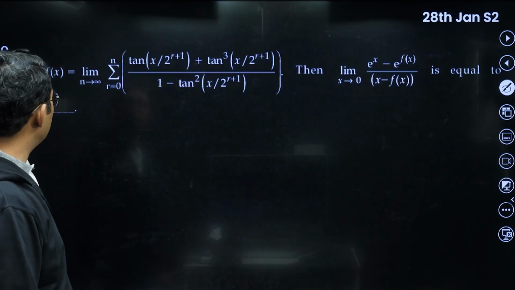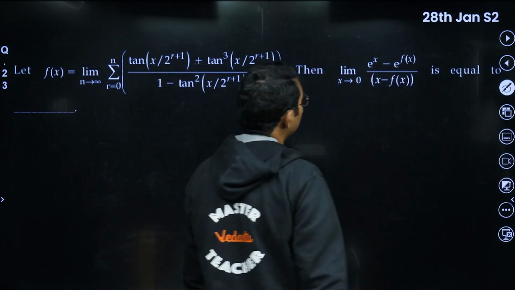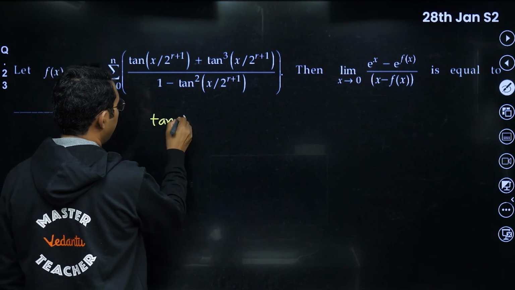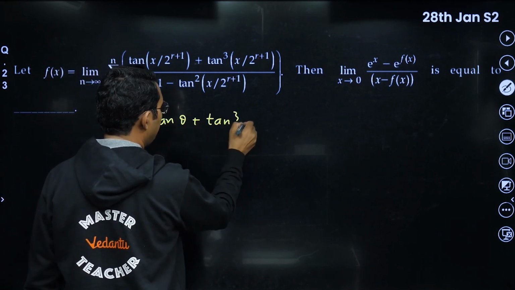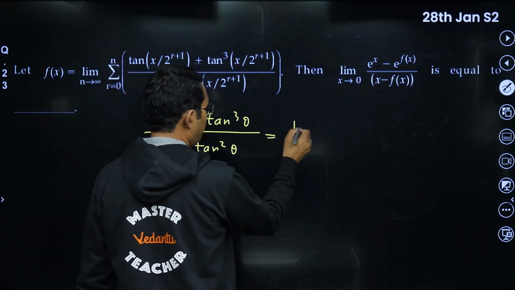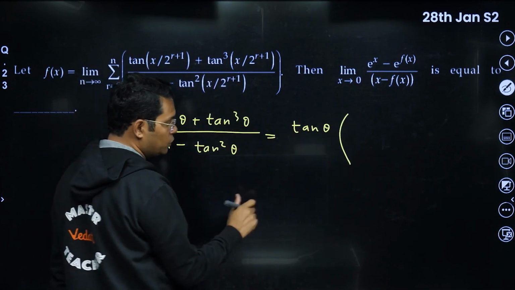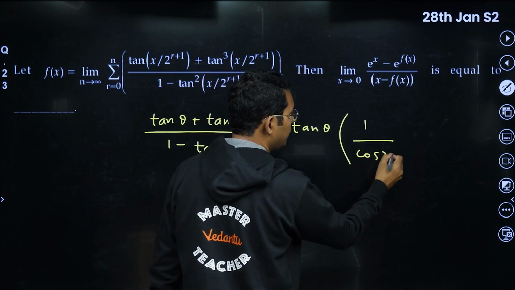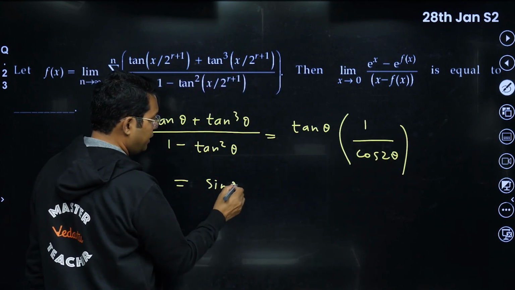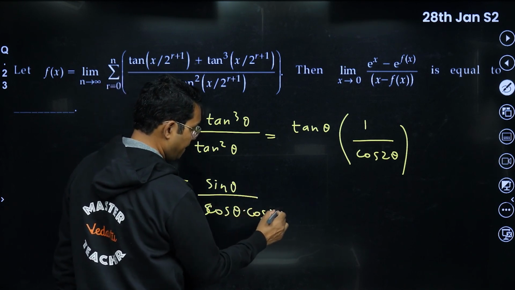Now coming to the next question. Yeah, this question also I think is a good question. Please see what is there in this question. This is 28 January. If you take this angle as theta, this is tan theta plus tan cube theta upon 1 minus tan square theta. If you take tan theta common, then you can see it becomes 1 plus tan square upon 1 minus tan square, which is actually the formula of cos 2 theta in the denominator. Tan, if I write it as sine upon cos, it becomes sine theta upon cos theta into cos 2 theta.